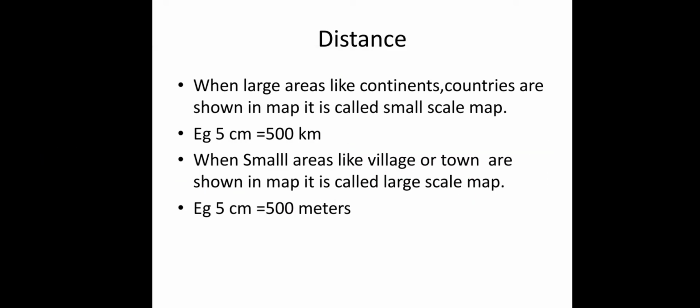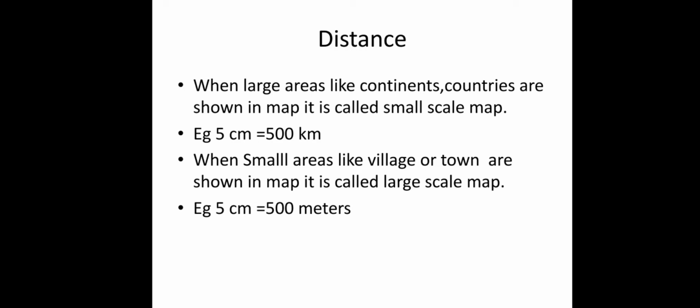Now come two different scales. One is the small scale map and the other is the large scale map. What does small scale map mean? The small scale map shows large areas. For example, school to Chennai is approximately 500 kilometers, so it is a large area.